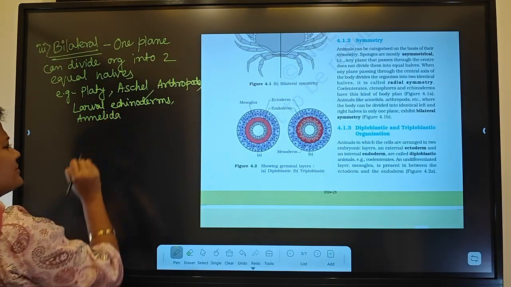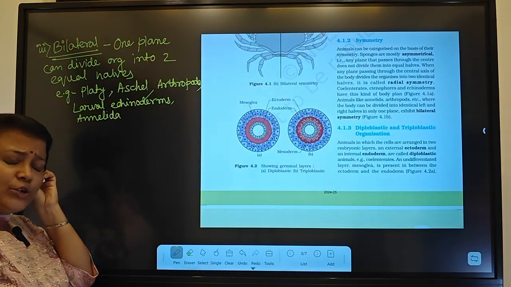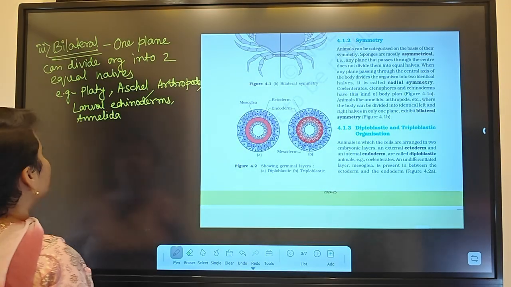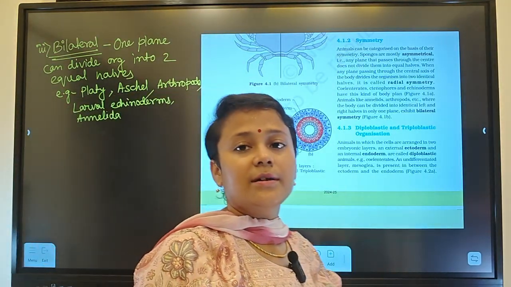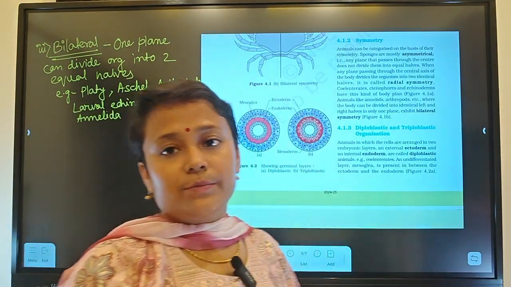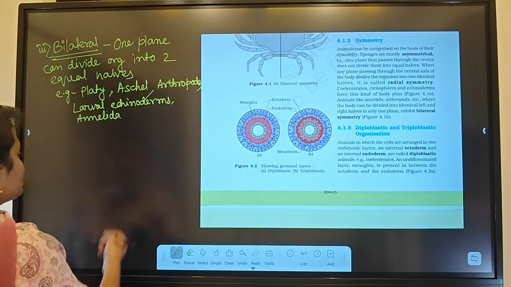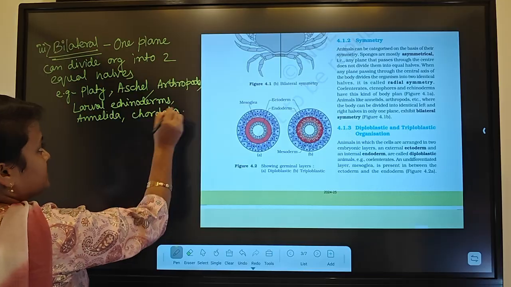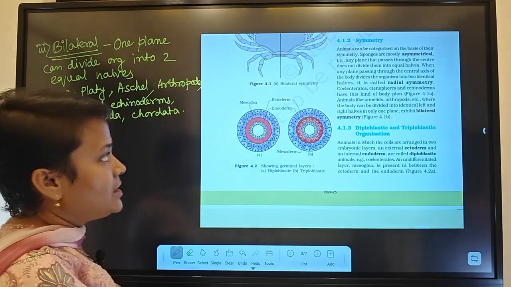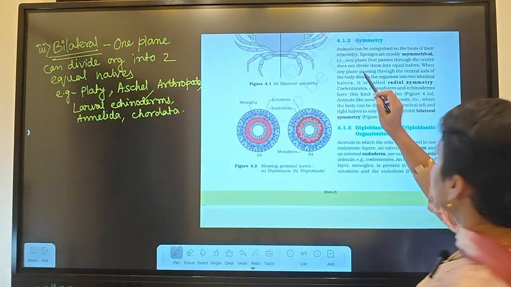I mean after ctenophorans, all will have the bilateral symmetry except the adult echinoderms. Okay. So annelida, chordata, etc. etc.